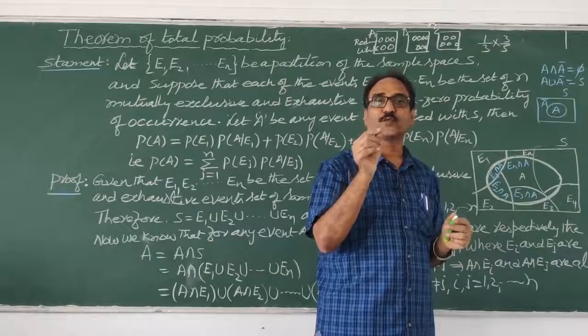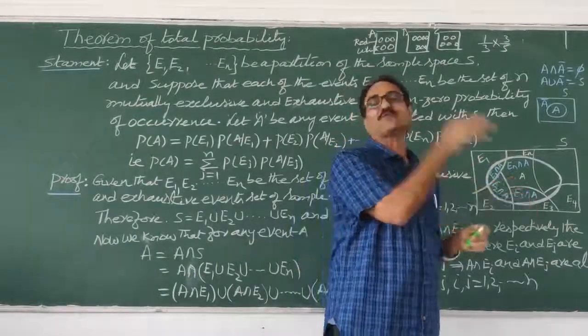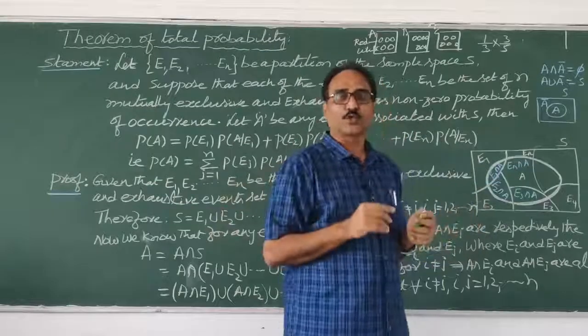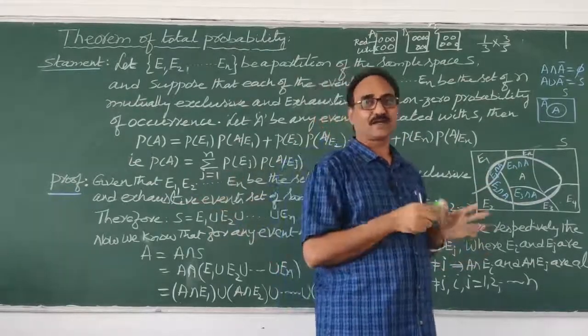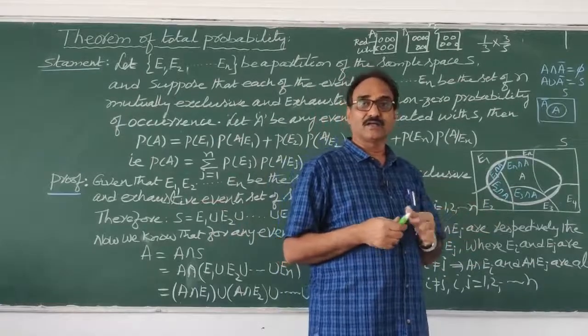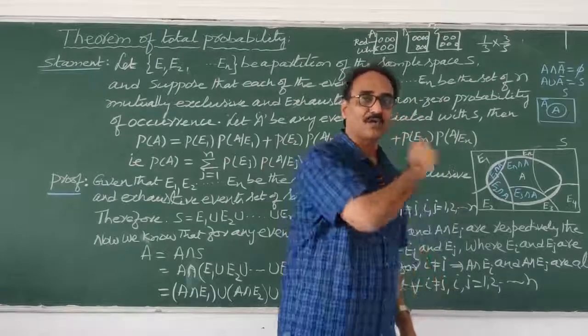Why did you put 1 by 3? Because first of all you have to choose a box. Choosing a box, probability is 1 by 3, because out of 3, 1 is chosen. If 2 were there, it would mean 1 by 2. If 4 were there, it would mean 1 by 4. Understood? Or you may ask me, why will you choose only box A?